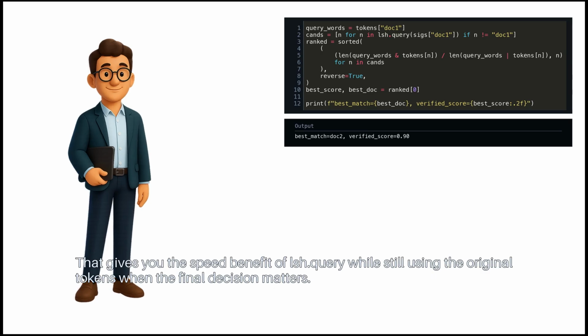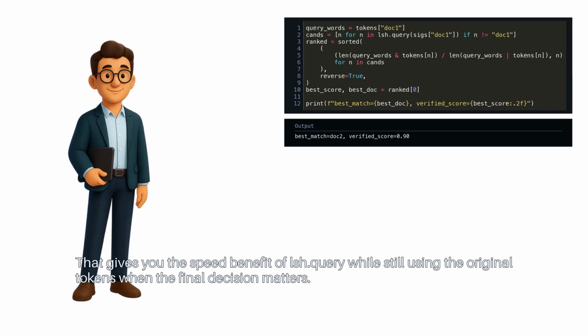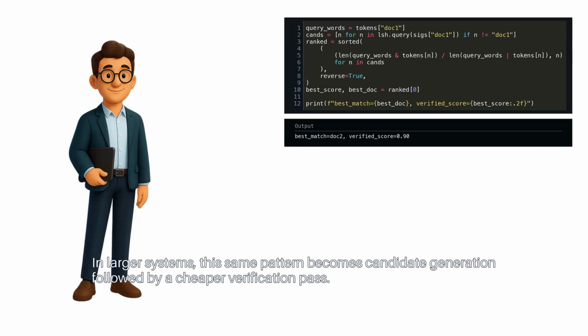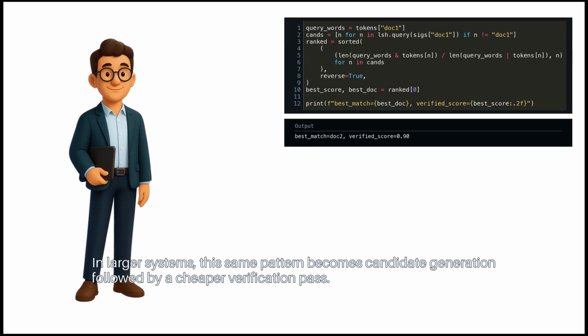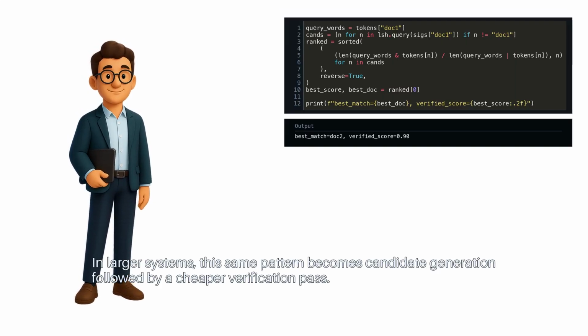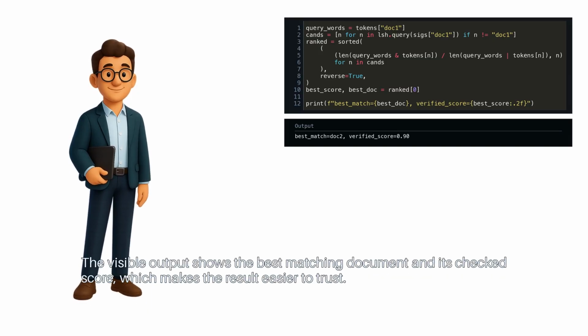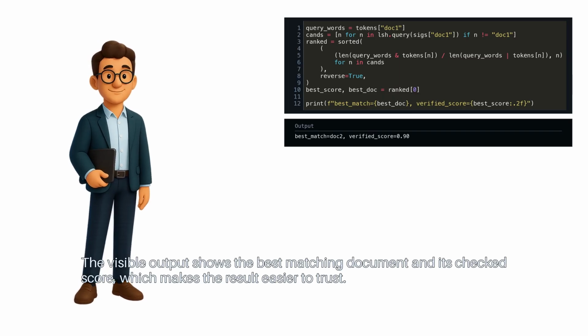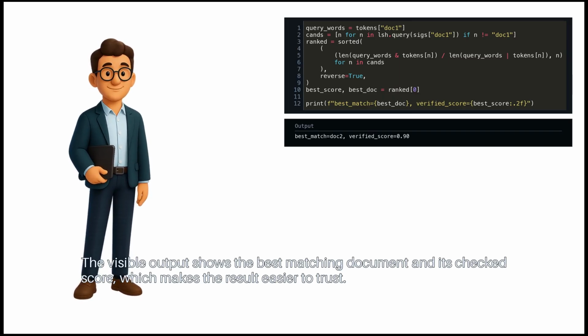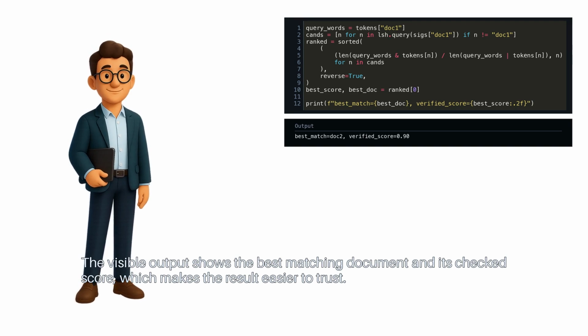That gives you the speed benefit of LSH query while still using the original tokens when the final decision matters. In larger systems, this same pattern becomes candidate generation, followed by a cheaper verification pass. The visible output shows the best matching document and its checked score, which makes the result easier to trust.